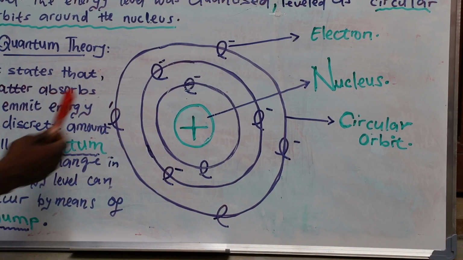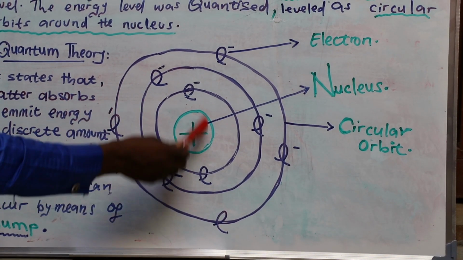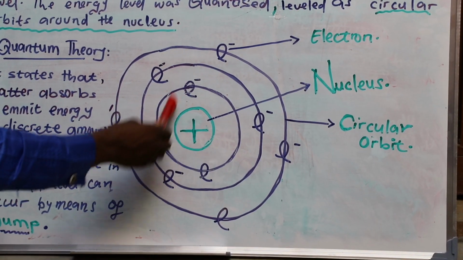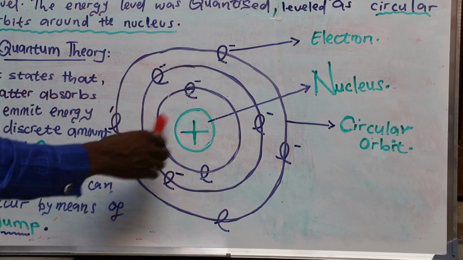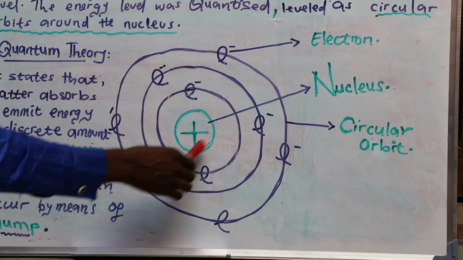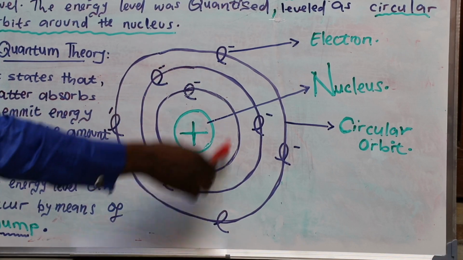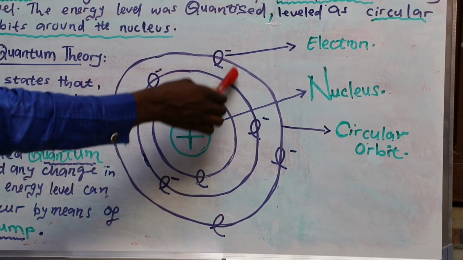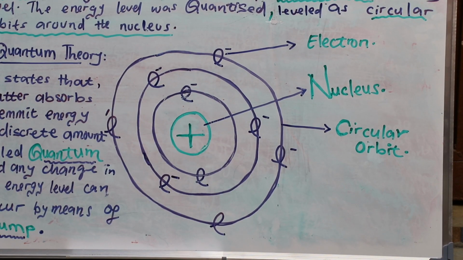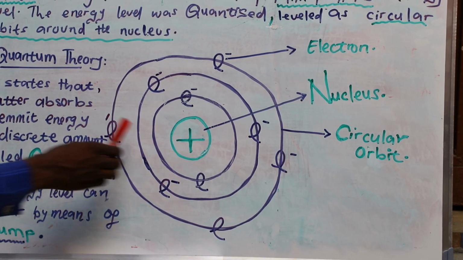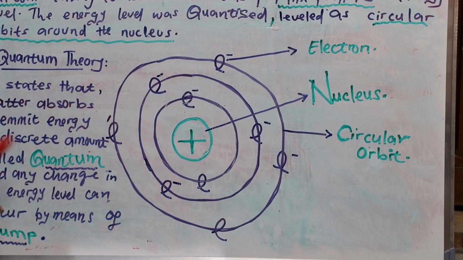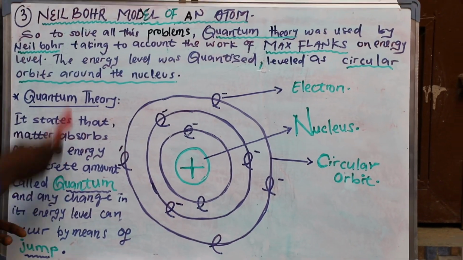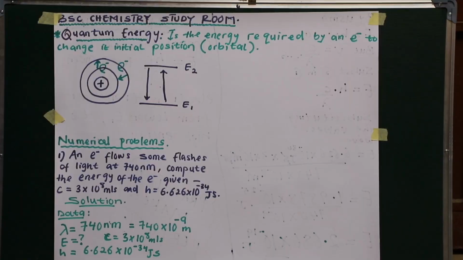It is the acceptable structure of the atom now in chemistry, and it is circular in shape, and the electrons are revolving around the nucleus, around the shells. So this one is the most acceptable structure now being used, and up to now it is not discarded because many scientists agree with this structure.